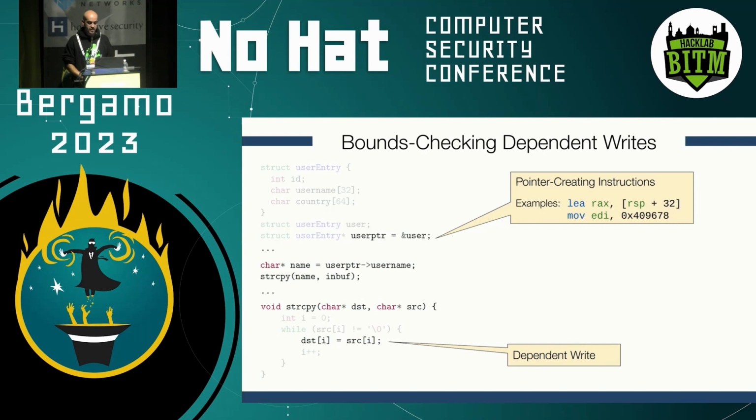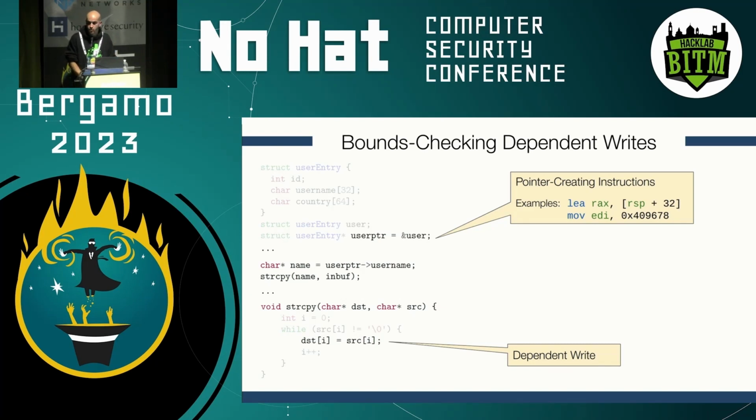And when we find this instruction, we determine the pointee object information from the extracted memory layout. So we extract the information about the intended destination object, and we attach it to the pointer by tainting our pointer. In this way, we can propagate this information with taint analysis through the execution of the program, and when we reach our dependent write, we can recover this information and understand the intended destination object for a specific operation.